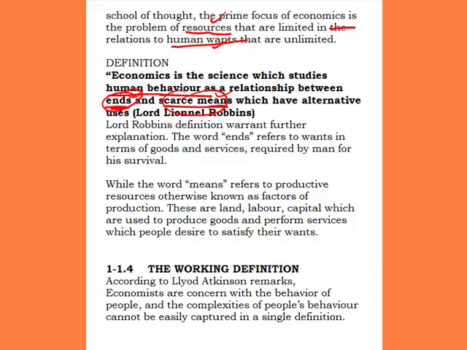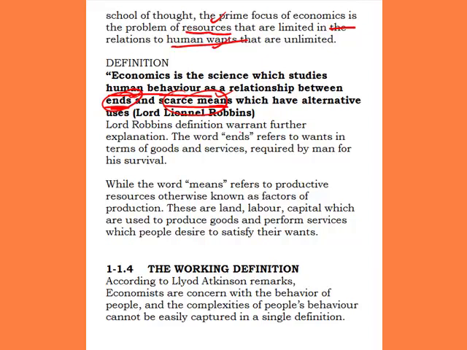We have different needs; these are the ends, and they are unlimited. Scarce means simply means the resources that we use in satisfying these unlimited wants. The study is of the relationship between these ends and these scarce means, which have alternative uses. This definition, provided by Lord Lionel Robbins, is mostly acceptable and mostly used in the present day.